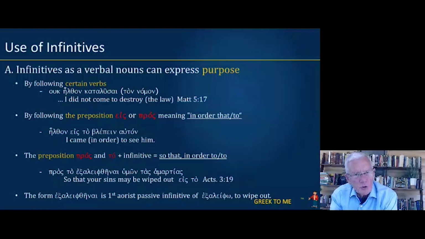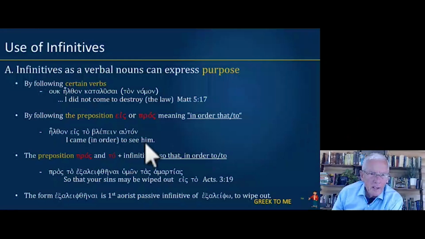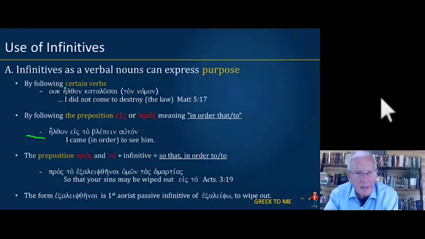Infinitives also follow certain prepositions, eis or pros, meaning in order that or in order to. All right, here we have the example below. Elthon eis to blepein auton. Eis to means in order to. So I came in order, or simply, to see him. And then also the preposition pros coupled with to, an infinitive, also expresses so that or in order to or simply to.